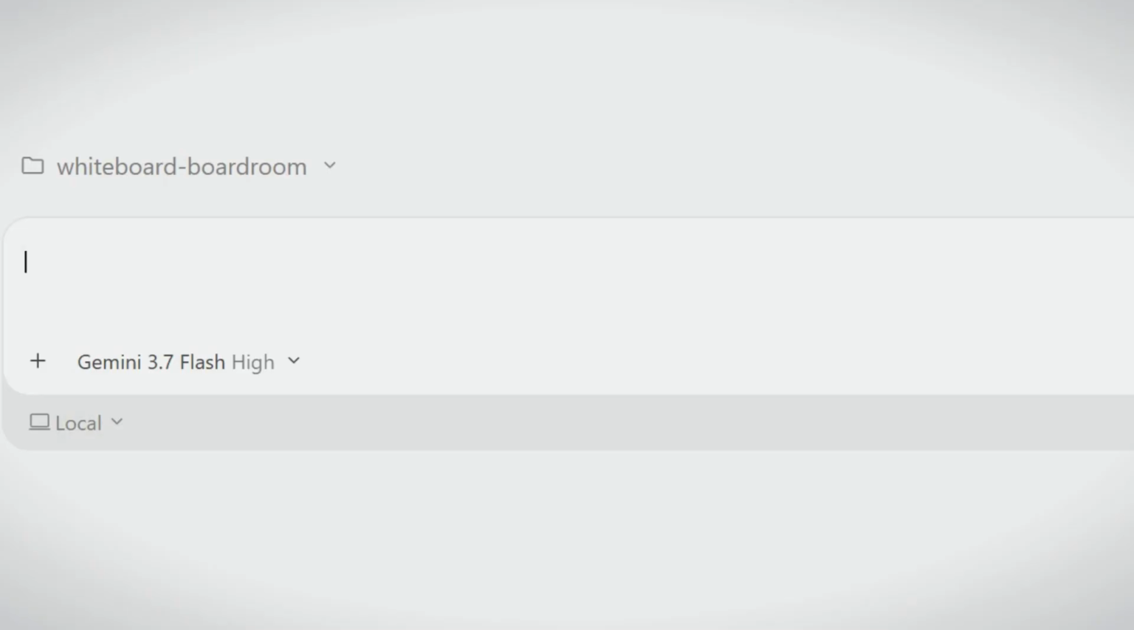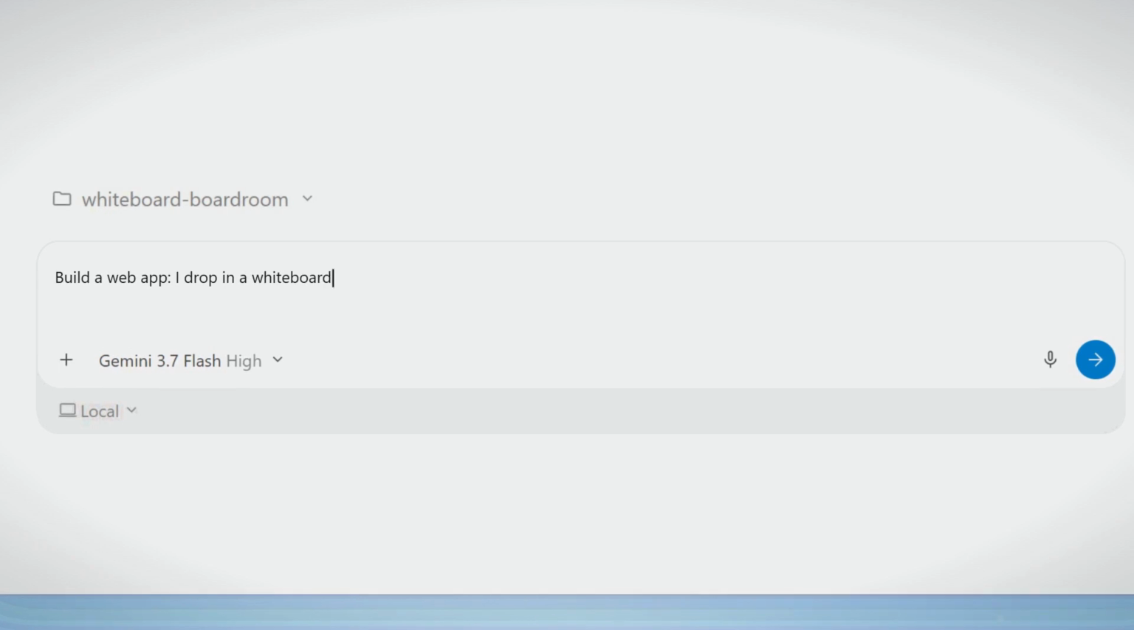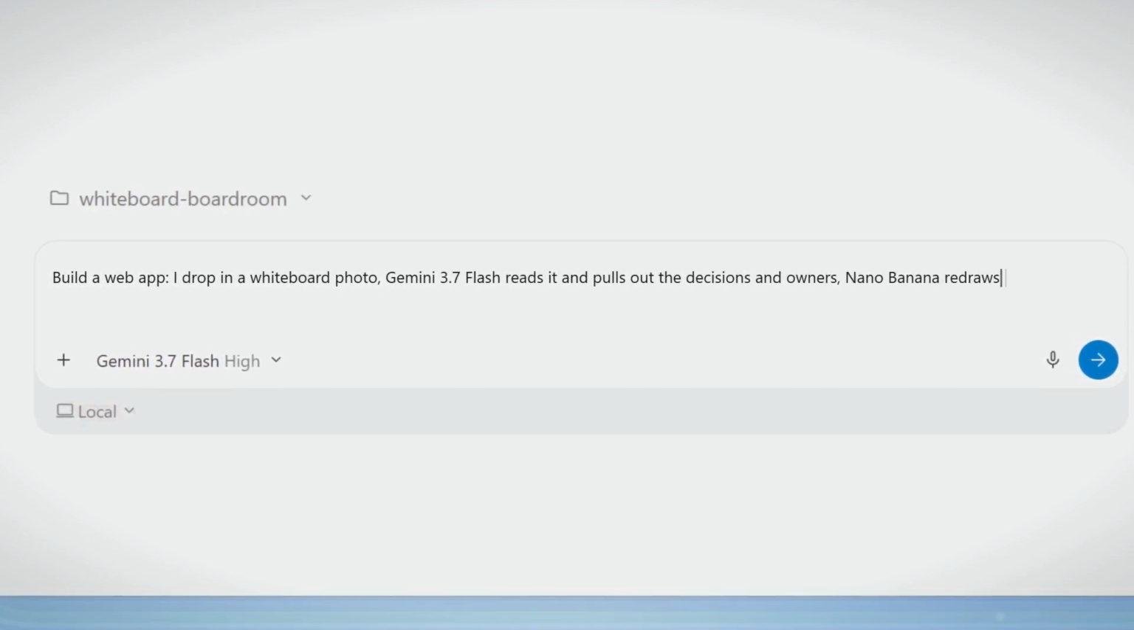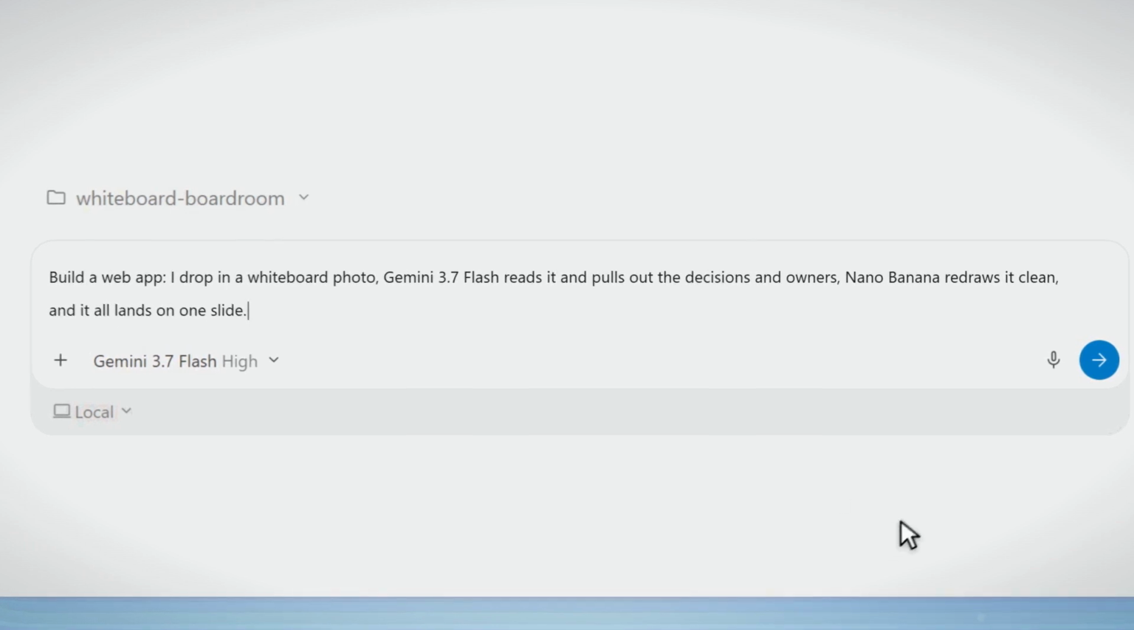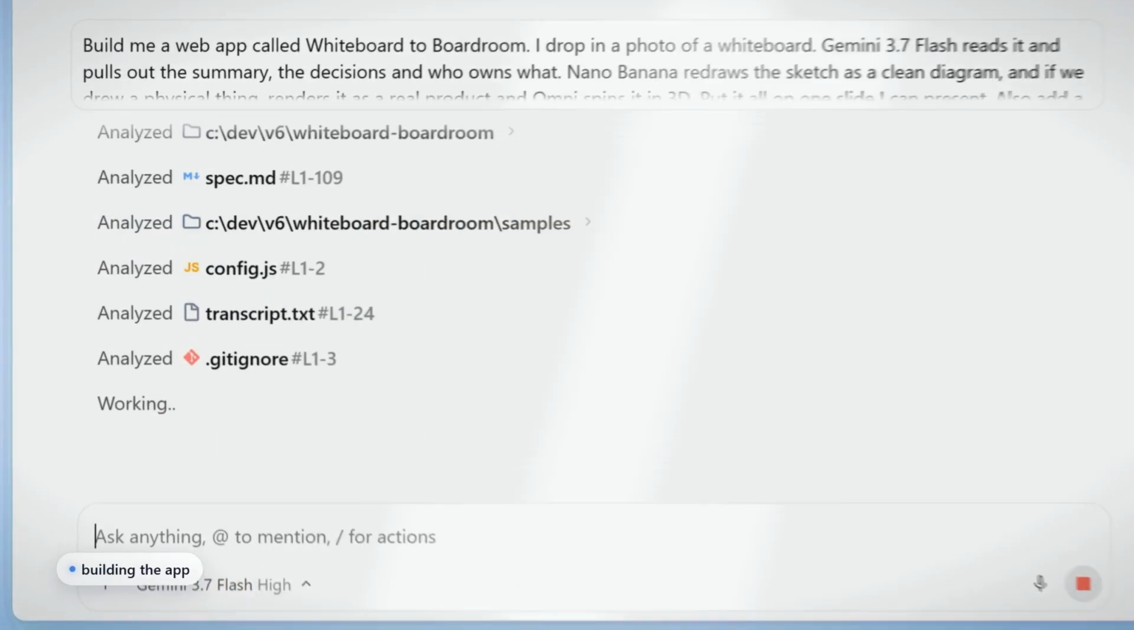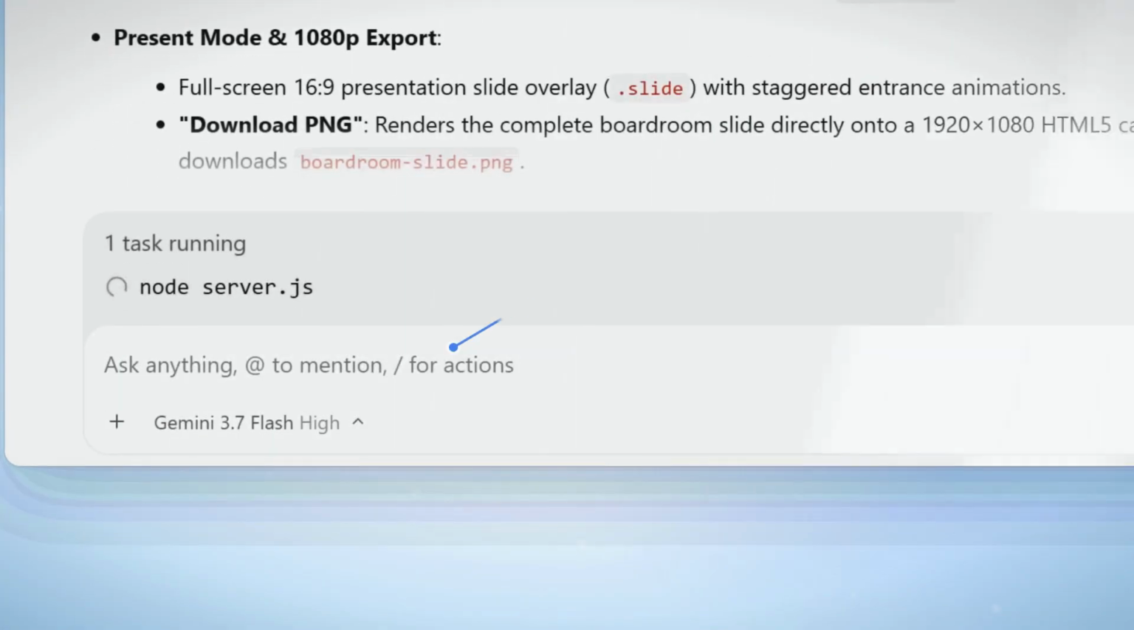Drop in a photo, Gemini 3.7 Flash reads it and pulls out the decisions. And who owns what? Nano Banana cleans it up into a real diagram, and it all lands on one slide. Hit enter, and a few minutes later, there's a working app server already running.